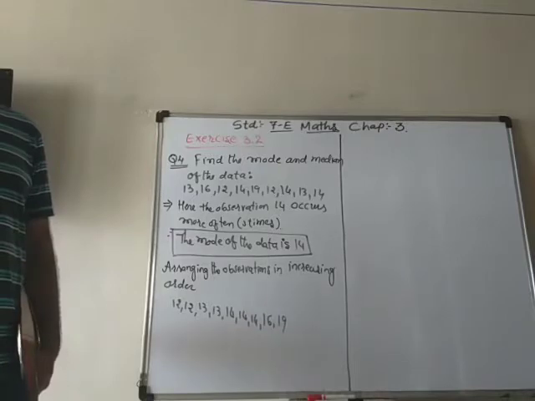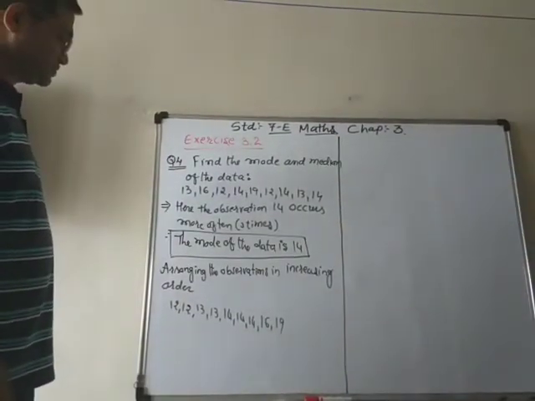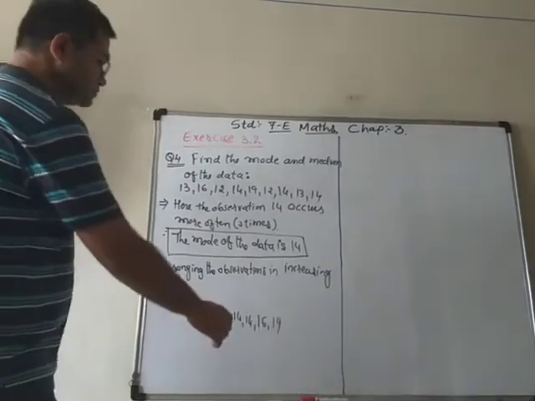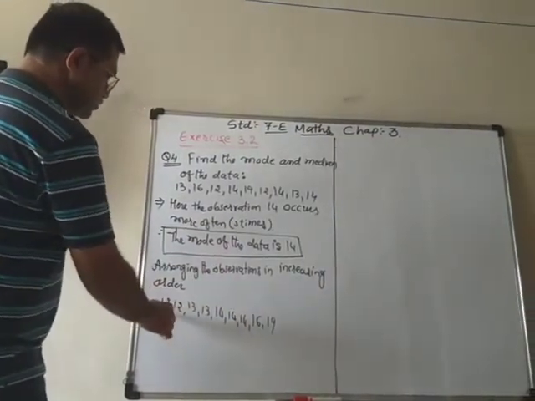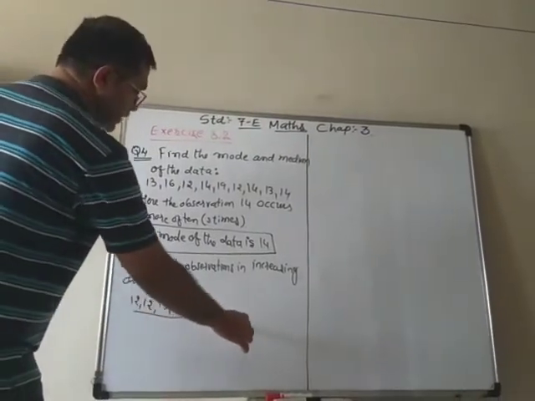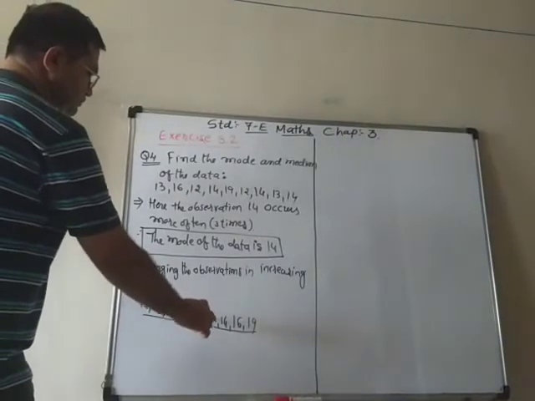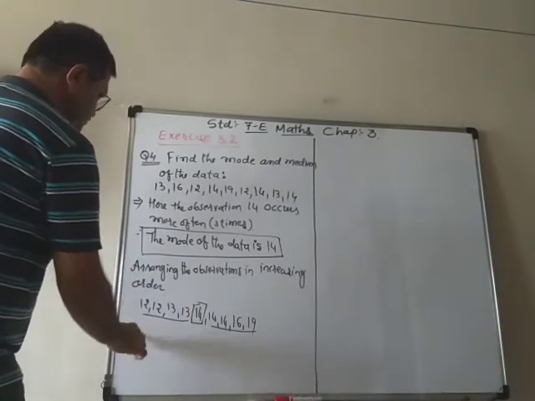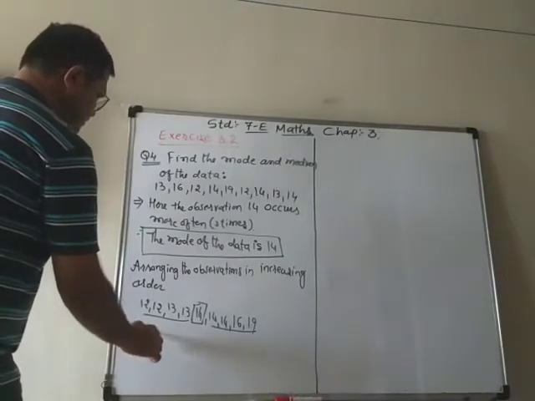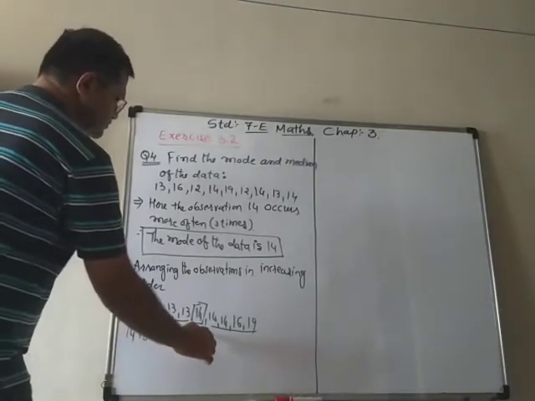So now if you make 2 parts, 9 means 4 and 4 plus 1. So from here 4 and from the back side 4, then the 14. So 14 is in the middle.